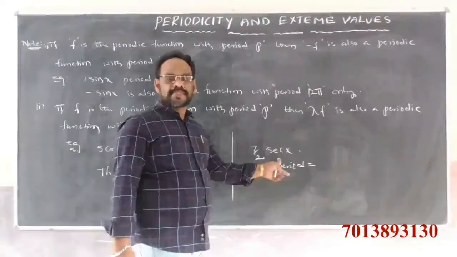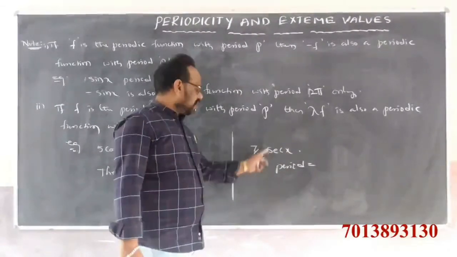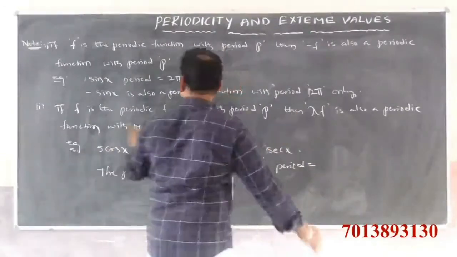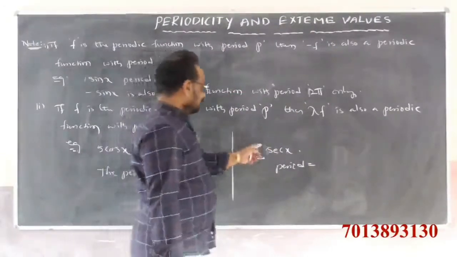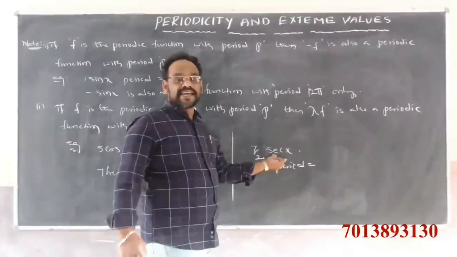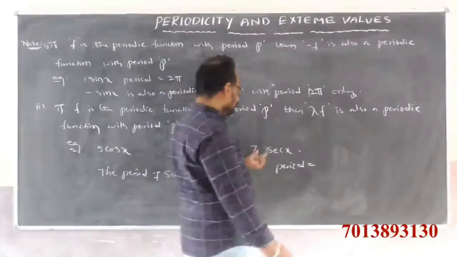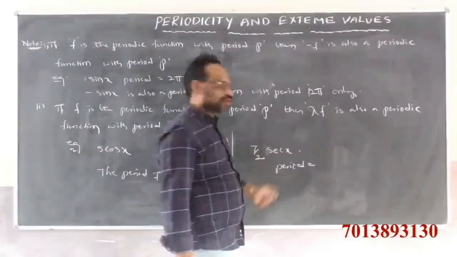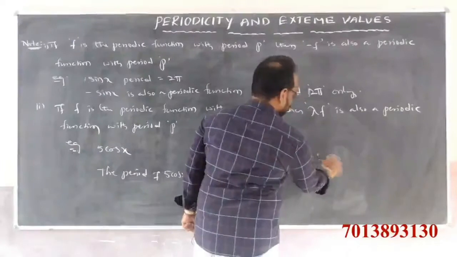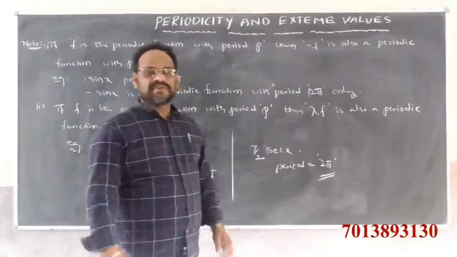Here, do not consider lambda at all, because lambda times f has the same period. So 7 by 2 is not considered. The period of secant x is clearly 2 pi, so 7 by 2 times secant x is also periodic with period 2 pi.